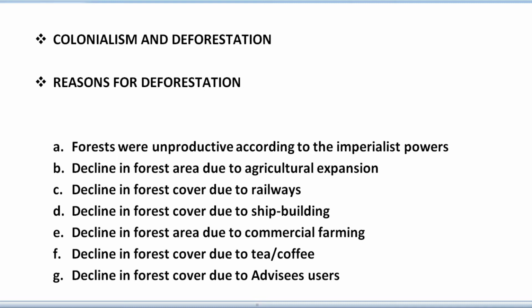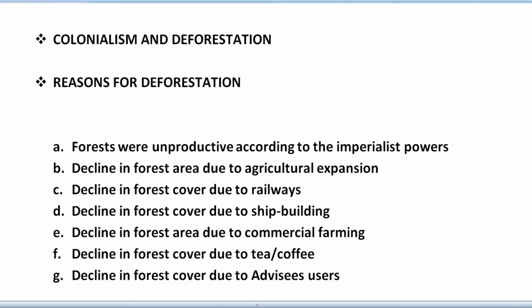Second, we have decline in forest area due to agricultural expansion. Day by day when people started to do agriculture, because agriculture gives a good production, most of the forests were being declined and deforested. Next we have the third, decline in forest cover due to railways. Railways played a vital role in the decline of forest cover in India. Wood was used as fuel to run locomotives and sleepers were required to hold tracks together. So day by day these forests were being declined.